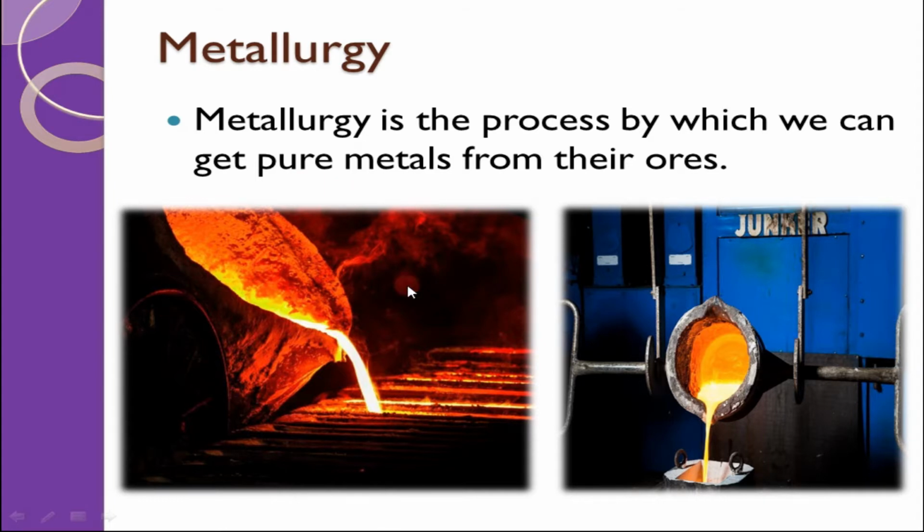You can see in the picture, this is the molten mass of a certain metal. So we can take a glance at how metals are extracted in pure form, and the processes followed are collectively called metallurgy. Okay, we have completed our basic knowledge. Let's move ahead.